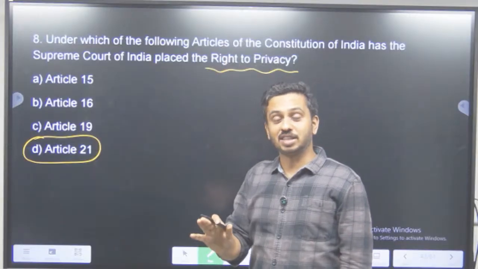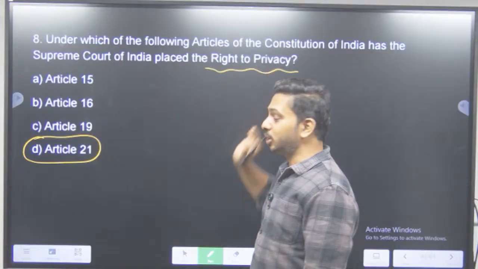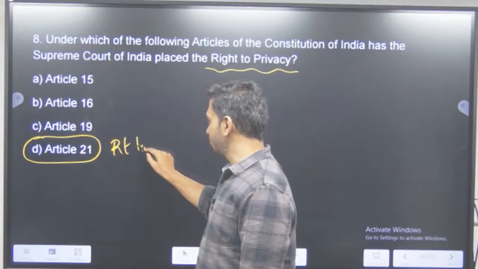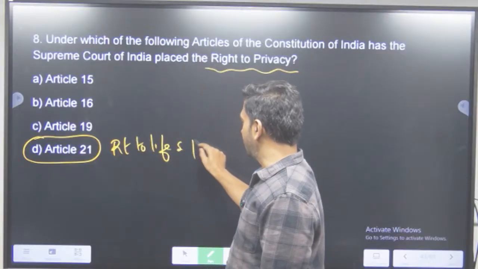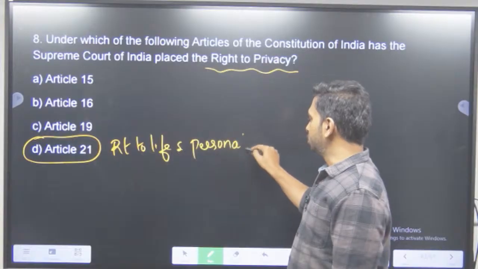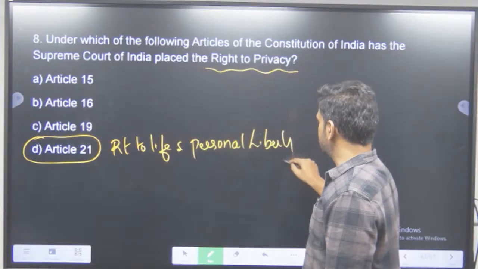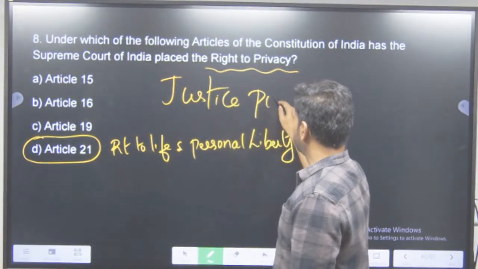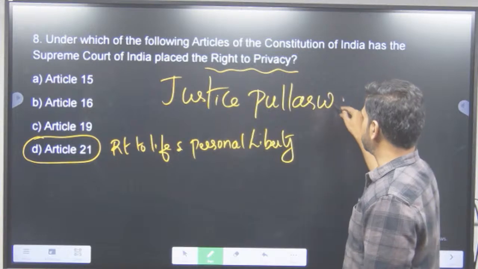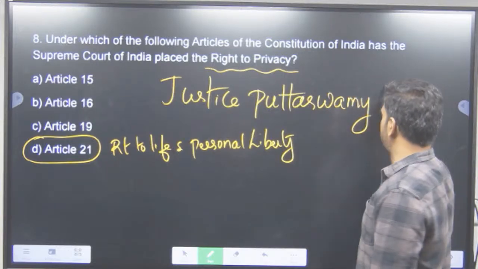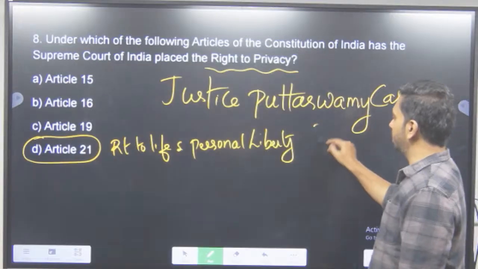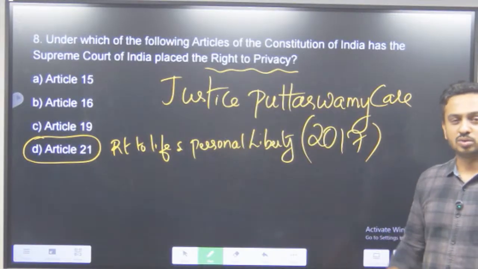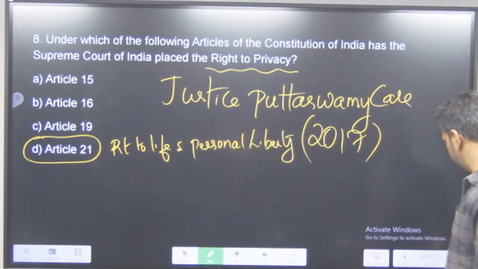They are just telling that यहाँ पे right to privacy किस article में आता है. It comes under the right to life and personal liberty. So according to which case? Justice Puttaswamy case, the right to privacy of a person is part of right to life and liberty. This was a case in 2017. ठीक है? One of the very, very easy questions.